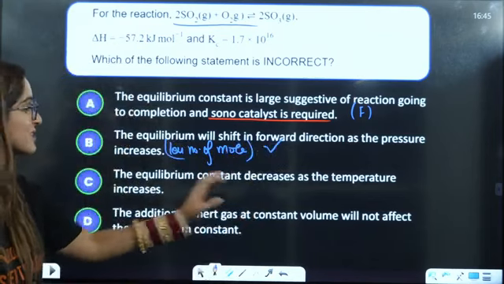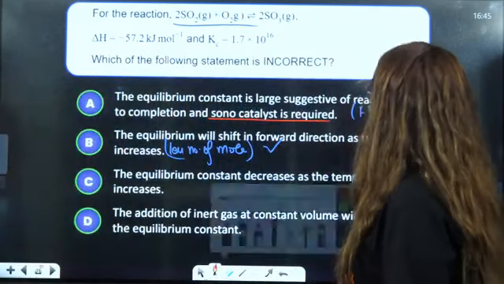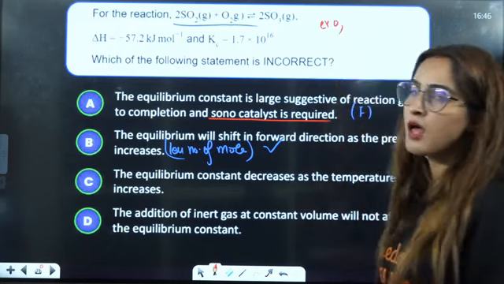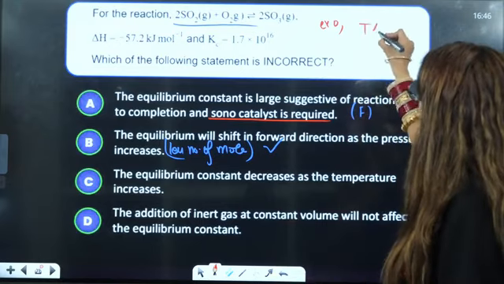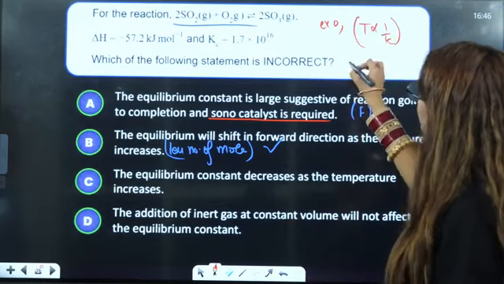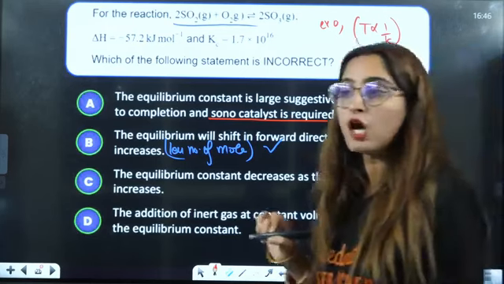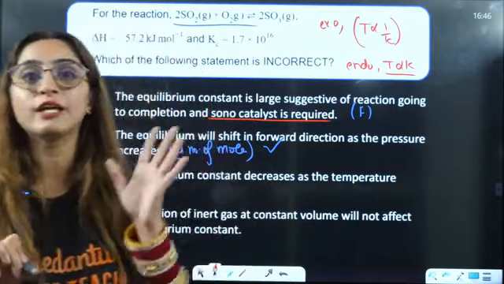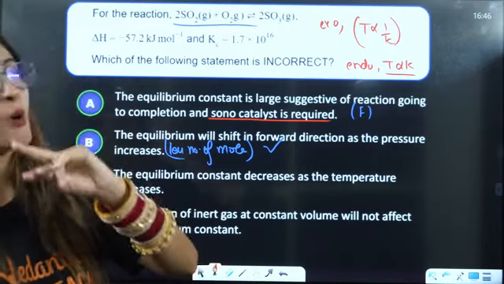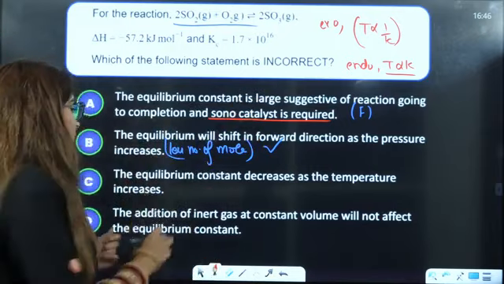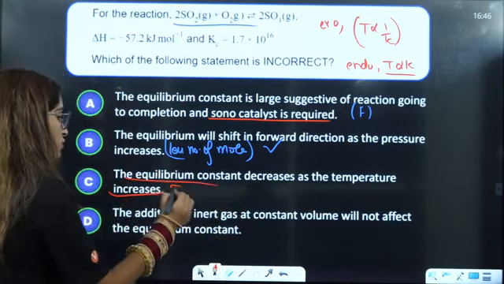Equilibrium constant decreases as the temperature increases. If you see this here, this is an exothermic reaction. They are saying equilibrium constant decreases. Definitely, temperature and equilibrium constant are inversely related for exo. For endo, temperature and equilibrium constant are directly proportional. So if it was an endothermic reaction, it would increase as the temperature increases. But here it is opposite. It is exo. That is why it will go in the backward direction. Equilibrium constant will decrease here. Right? That is also the correct statement.